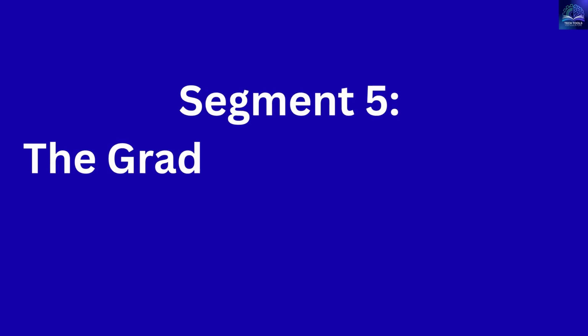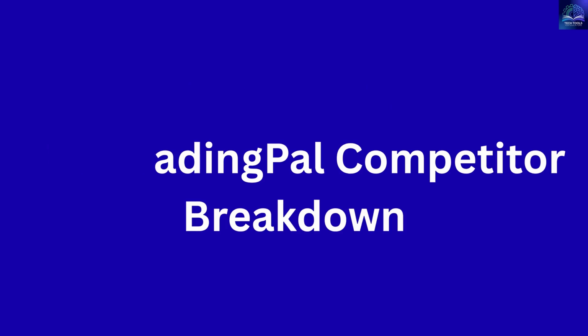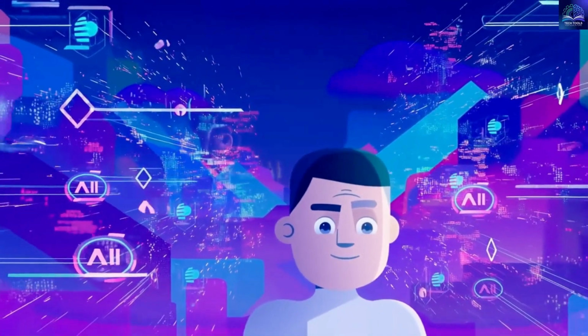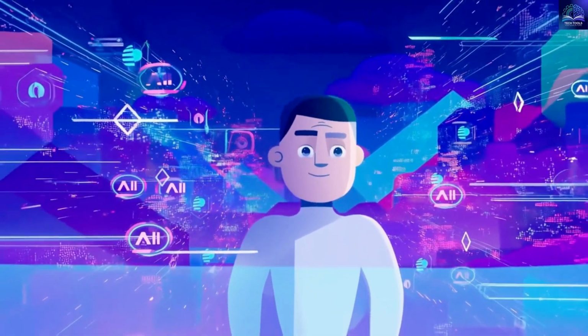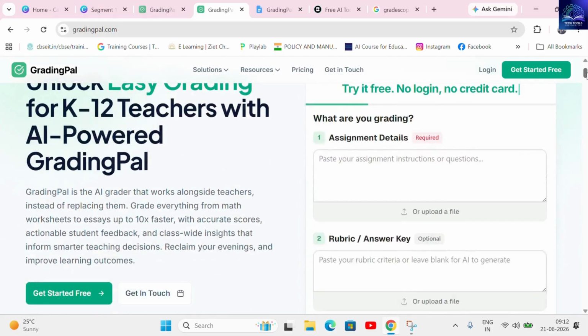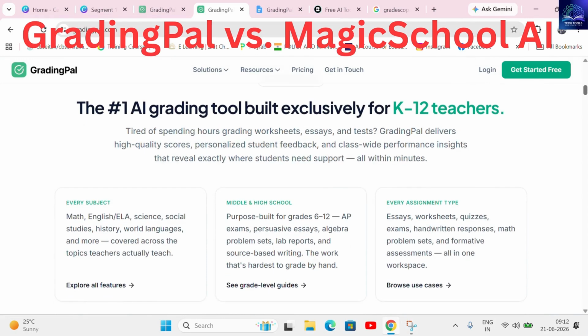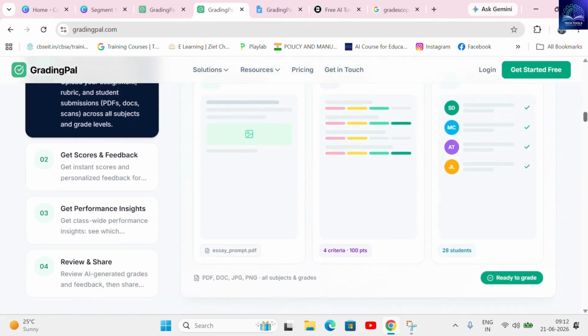The GradingPal Competitor Breakdown. Let's talk about real strategy. The edtech space is crowded with AI tools. You've likely heard of Magic School, Brisk, or Gradescope. How does GradingPal actually compare when put head-to-head? Let's break it down across the board.